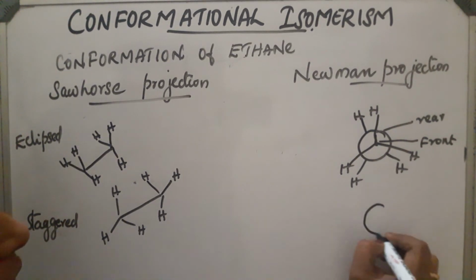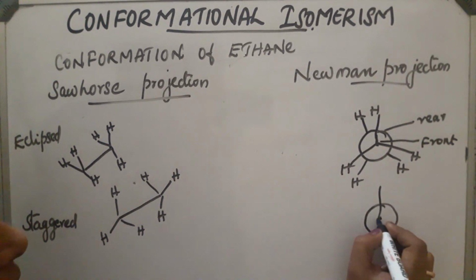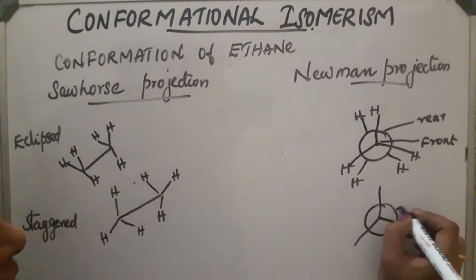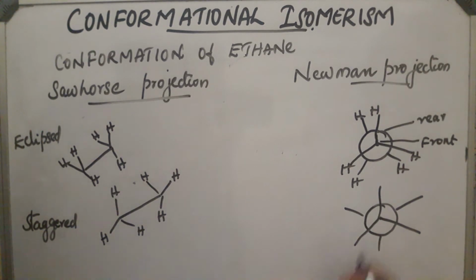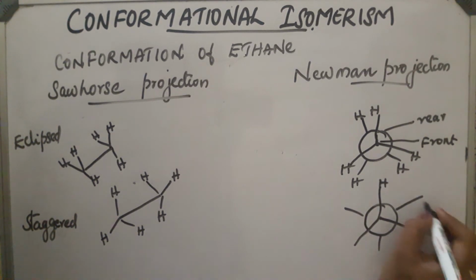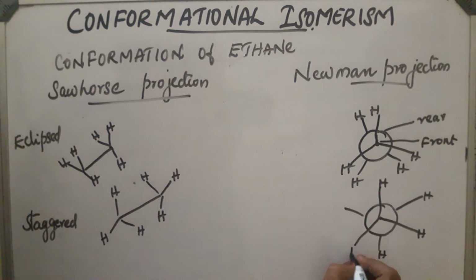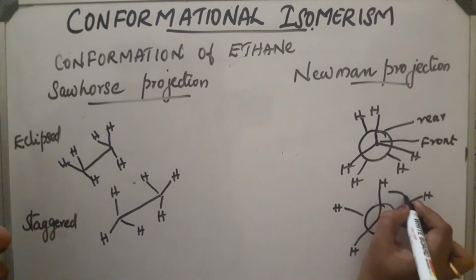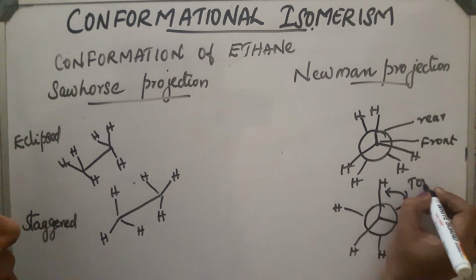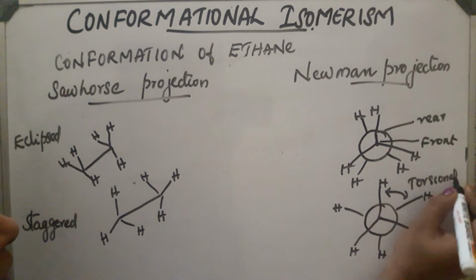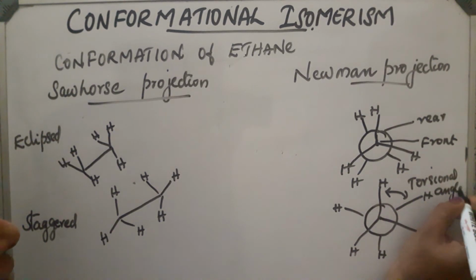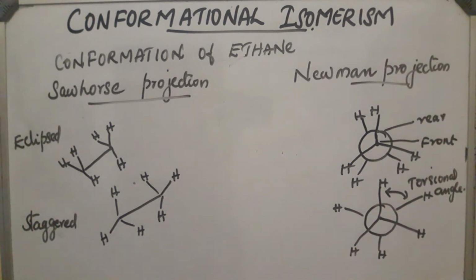And now, how can we draw the Newman? Since the hydrogen atoms are far apart, we can draw like this. And this angle is called the torsional angle. In the case of staggered, we can see that the torsional angle is maximum. So, torsional angle maximum means torsional strain will be minimum and the compound will be highly stable.